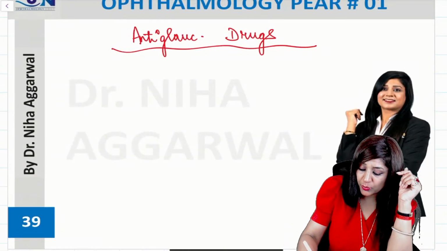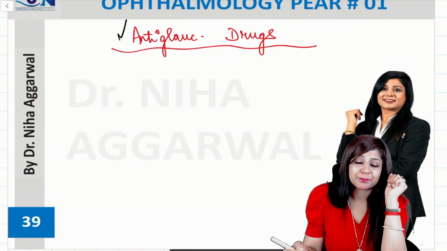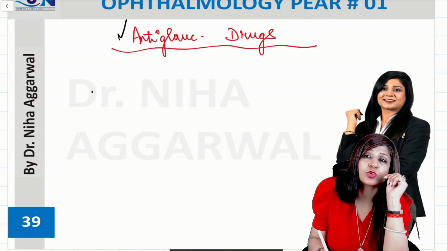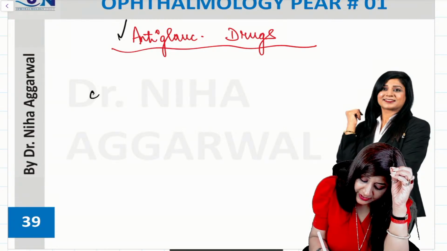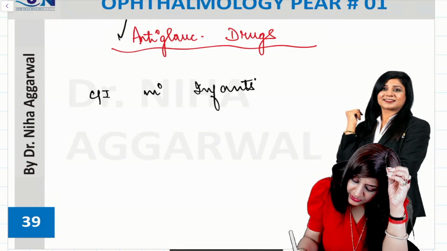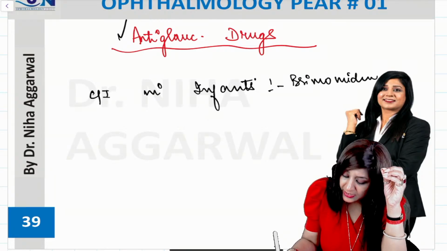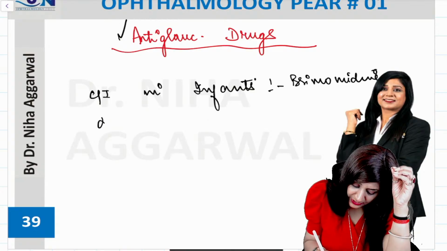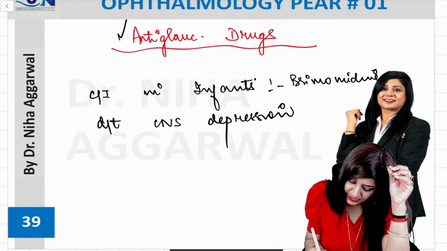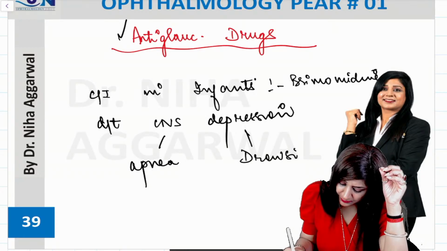Then anti-glaucoma drugs. There are certain things about anti-glaucoma drugs that you have to remember. Which anti-glaucoma drug is causing neuroprotection? I told you, it is brimonidine. It is also contraindicated in infants, due to CNS depression. It causes CNS depression, and due to the CNS depression, it can cause apnea as well as drowsiness.